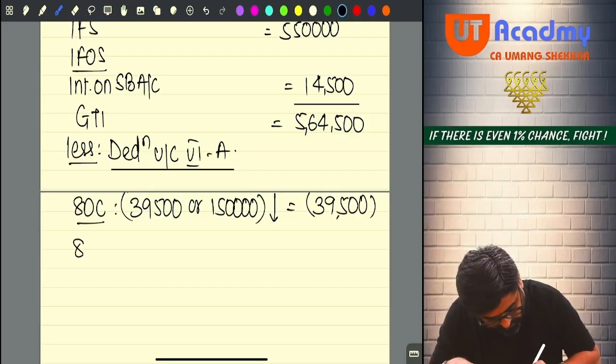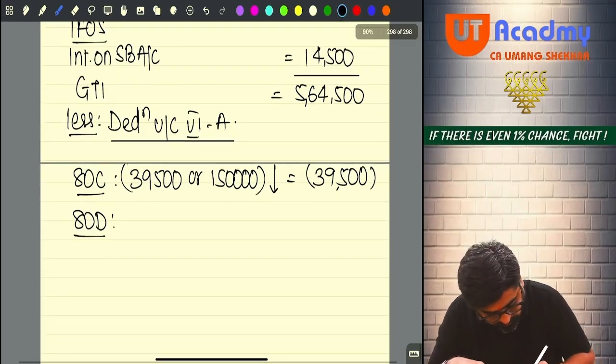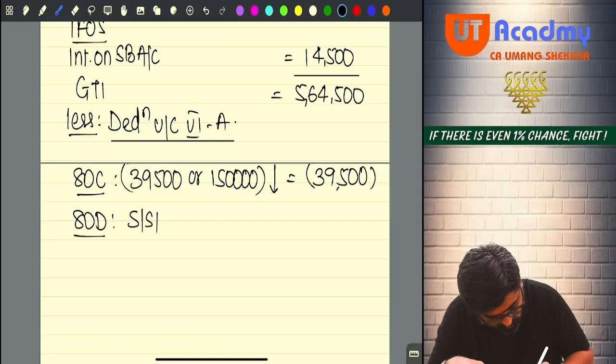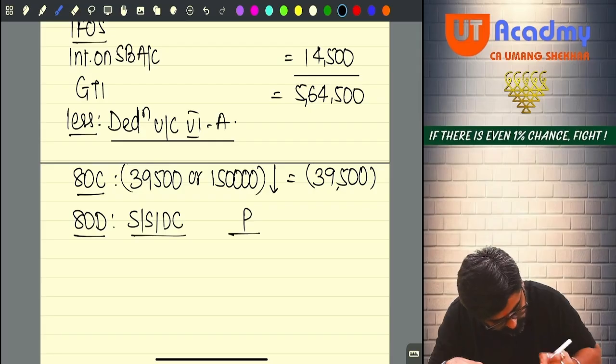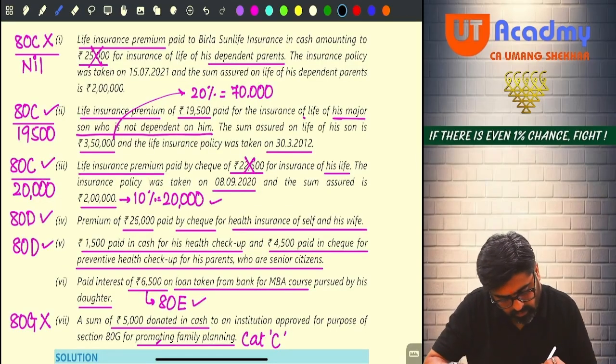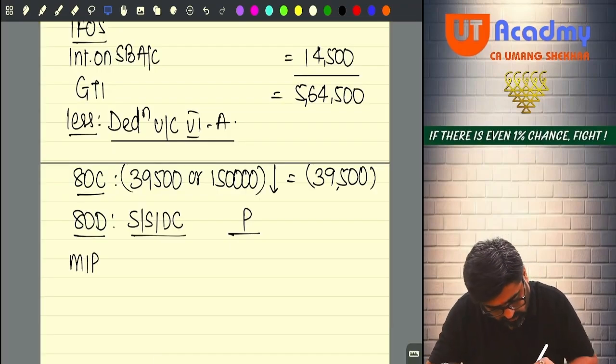Okay, 80D, can you claim? Yes. Now please pay attention. 80D for self, spouse, dependent children, and for parents. Okay, medical insurance premium paid is how much? Self and spouse, 26,000. 26.